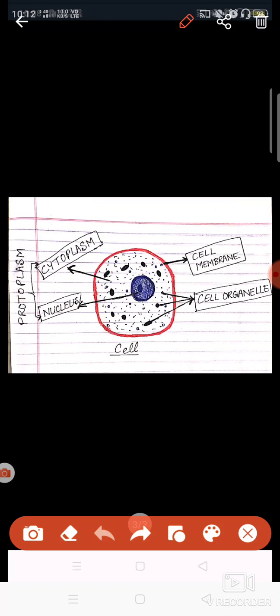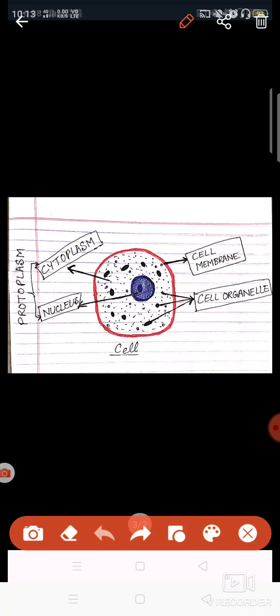Other than that, inside the cytoplasm, you can see, this complete part is known as cytoplasm. Inside the cytoplasm, some tiny structures are present like this. These tiny structures are called cell organelles, or these are the tiny organs. Organelle means a tiny organ which is present inside the cell.